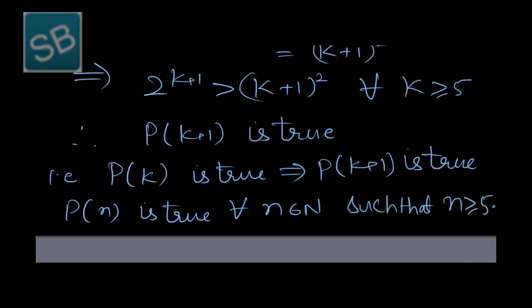So that was the variant. In this there is a little difference: we have to prove the result for some positive integer k naught, which may be 1, 2, 3, 4. There is some restriction. This result holds from some particular level.